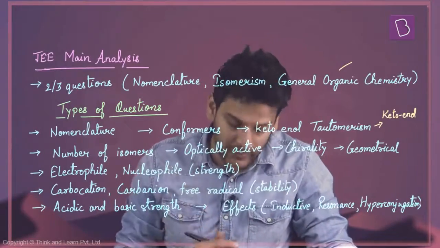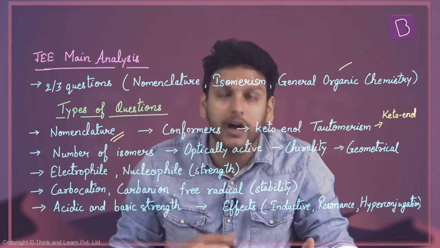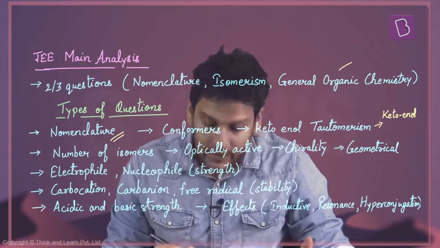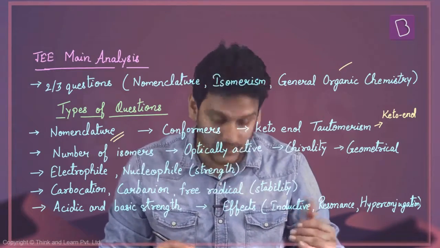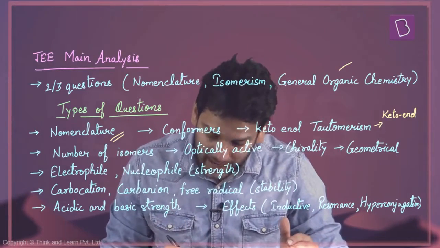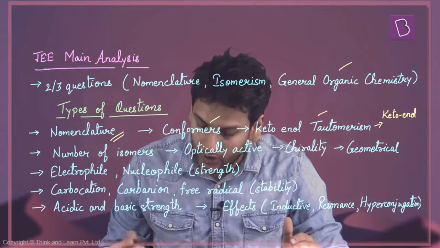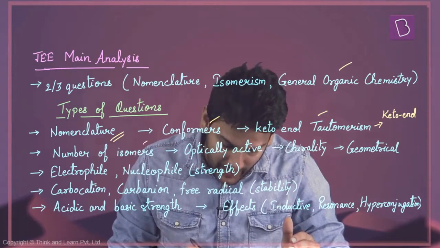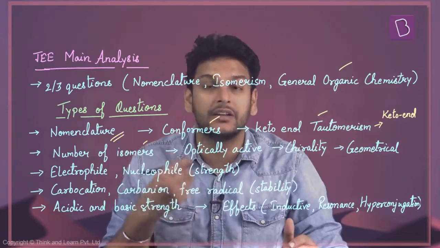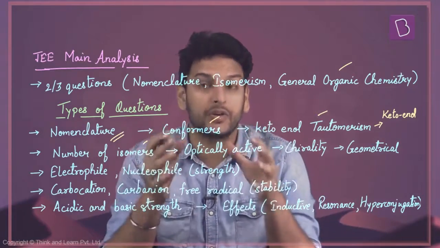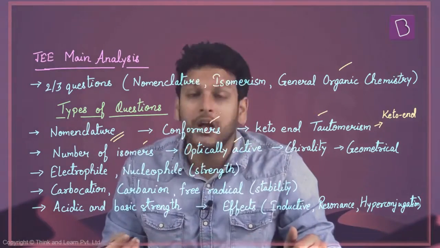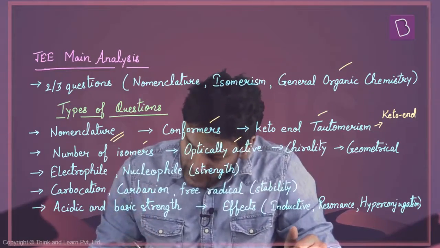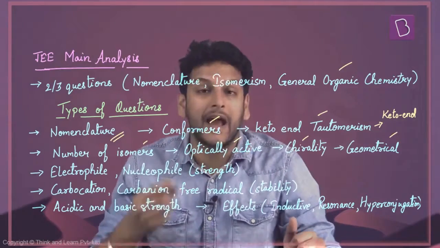The most common ones are, generally there will be a question on nomenclature. Then from isomerism, which are the types of questions? The question can be asked on conformers, keto-enol tautomerism, number of isomers, and whether a particular compound is optically active or not. The question can be based on chirality and geometrical isomerism.